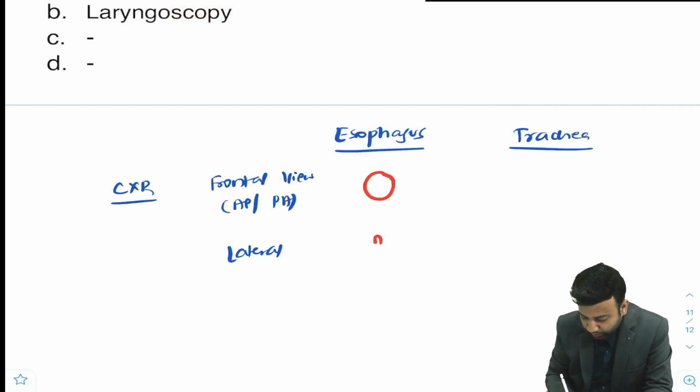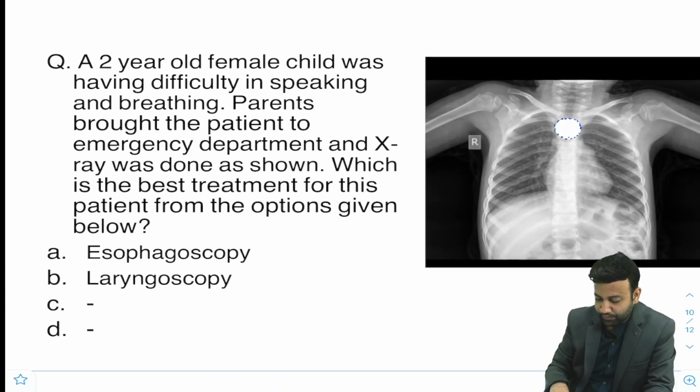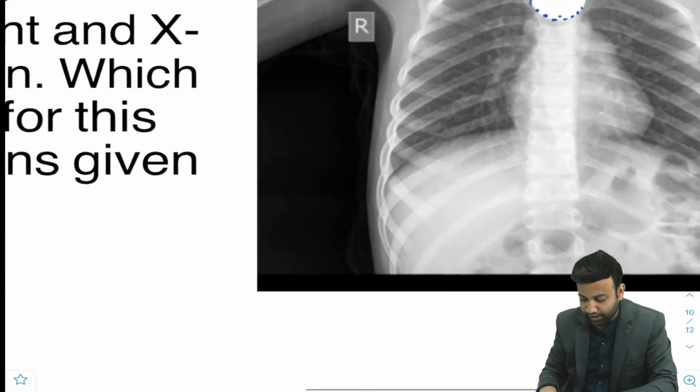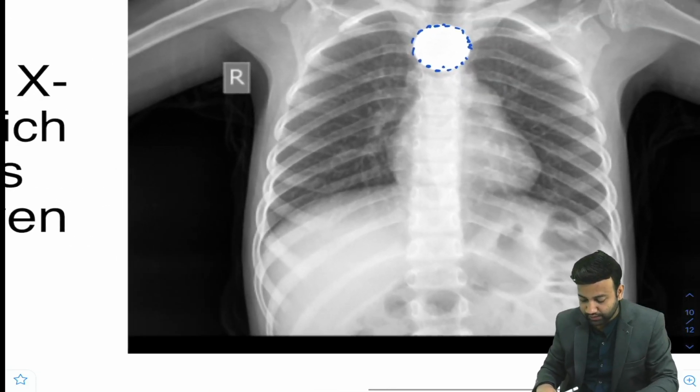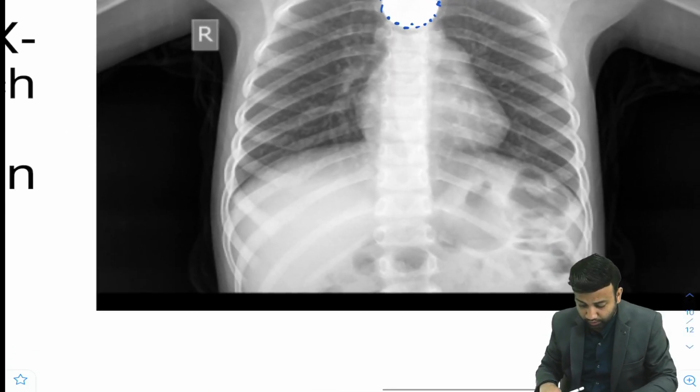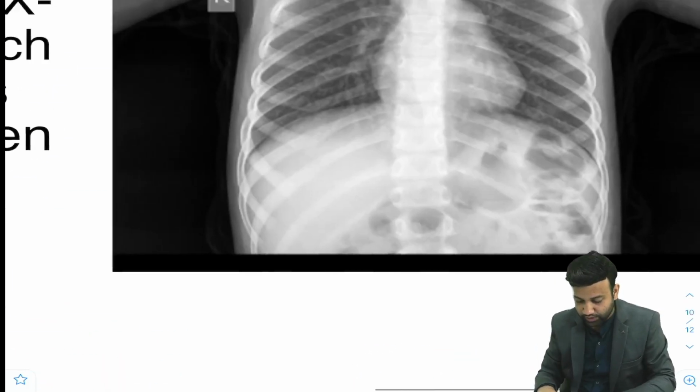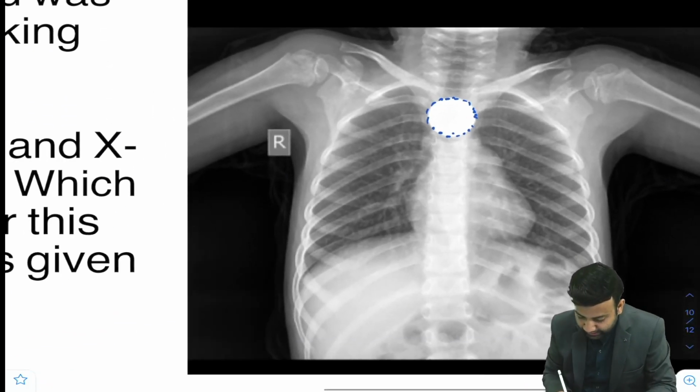In lateral view it will appear slit-like, and in the trachea, because of the rings, it will appear slit-like in the frontal AP view, and in the lateral view it will appear round. So here, the image provided to us is a frontal AP view and the foreign body is appearing round. So of course this foreign body is in the esophagus.